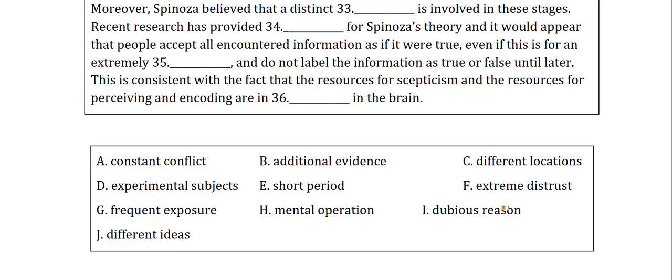The examiner may have used paraphrasing in these questions. So instead of constant conflict, they may write something like there were ongoing wars. So you have to understand what it means in broader terms.